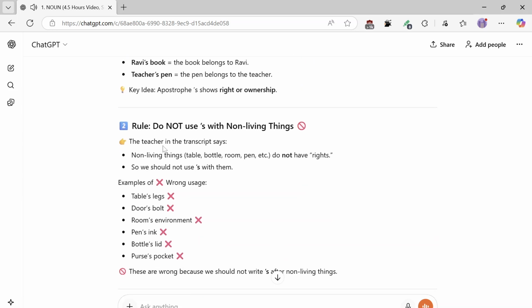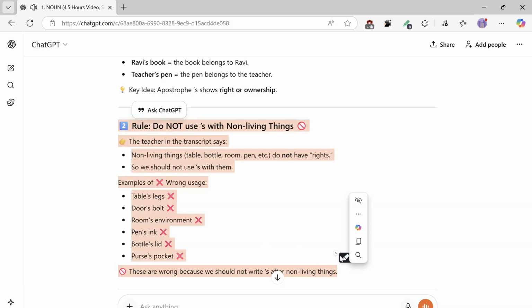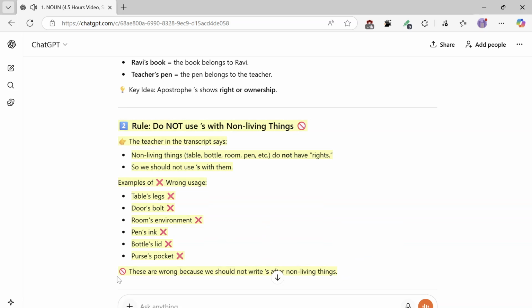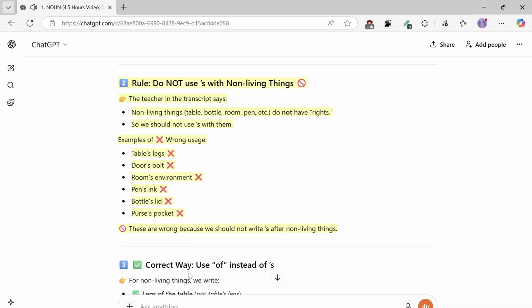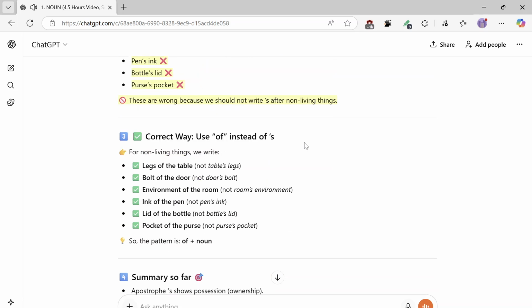Rule: do not use 's with non-living things. The teacher says non-living things, table, bottle, room, pen, etc., do not have rights, so we should not use 's with them. Examples of wrong usage: table's legs, door's bolt, room's environment, pen's ink, bottle's lid, purse's pocket. These are wrong because we should not write 's after non-living things. Correct way: use of instead of 's.